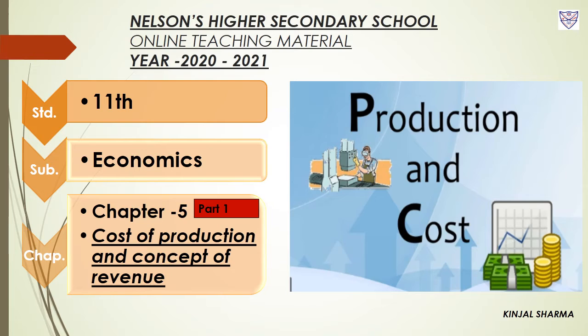Now, why do we need different costs? It helps the firm to decide the price of its commodity. When we know the cost of production, only then can we decide at what price we should sell the product. Second, it provides guidelines to maximize the profit of the firm. Marginal cost is useful to explain maximum profit. We will study all these topics in detail in further slides.